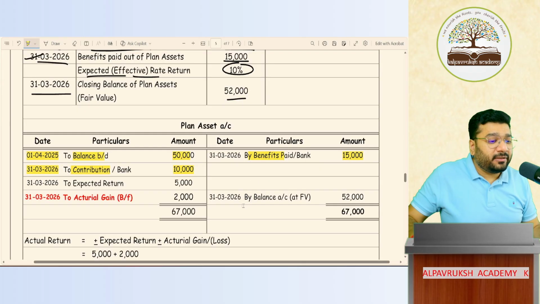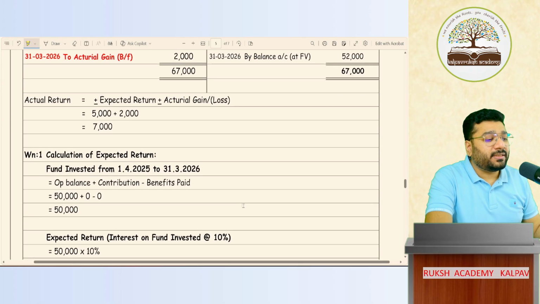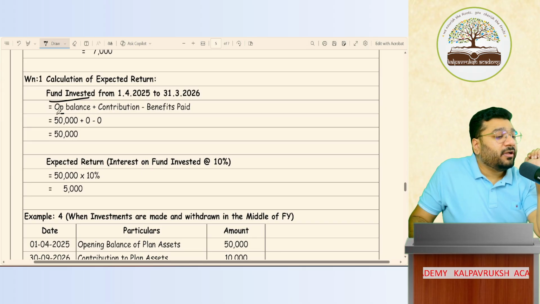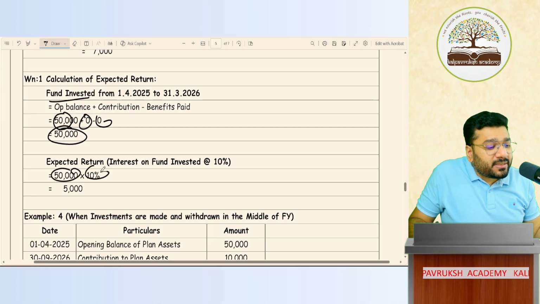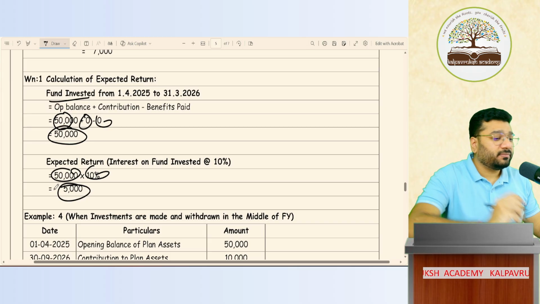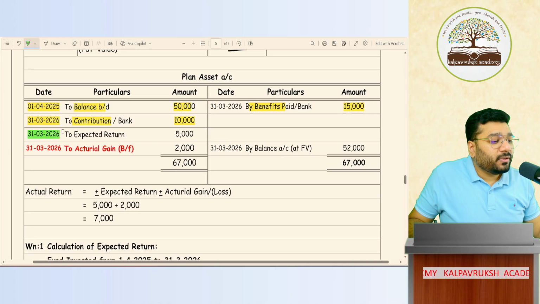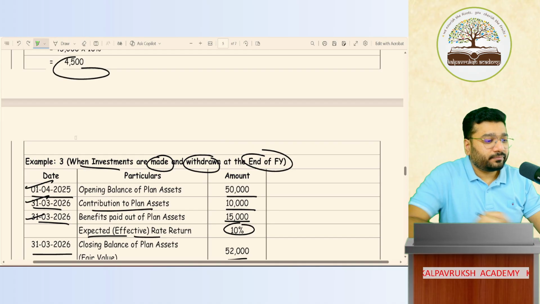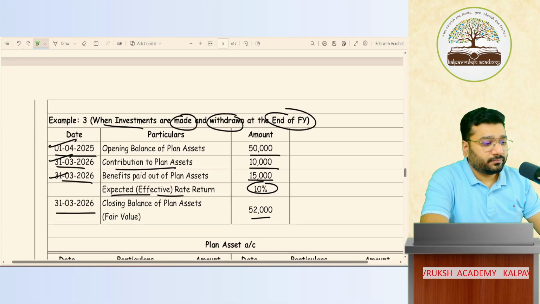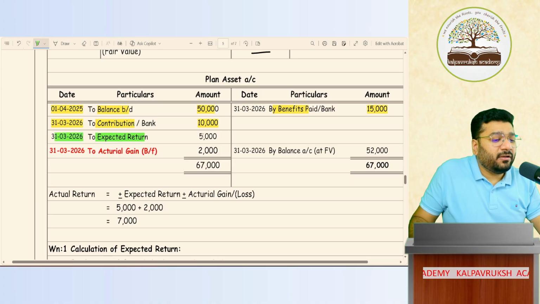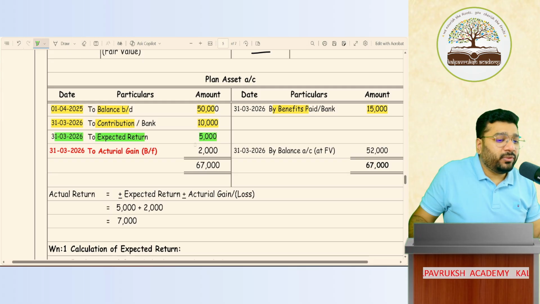So what is my expected return? 50,000 into 10%. So fund invested throughout the year is how much? 50,000 plus 0 minus 0. So this entire 50,000 was invested throughout the year. So on that, 10% return is how much? 5,000 rupees. That is your expected return. Entry, you know what to do? Plan asset to expected return 5,000. Okay, not okay. Now, closing balance is given in the question already, 52,000.